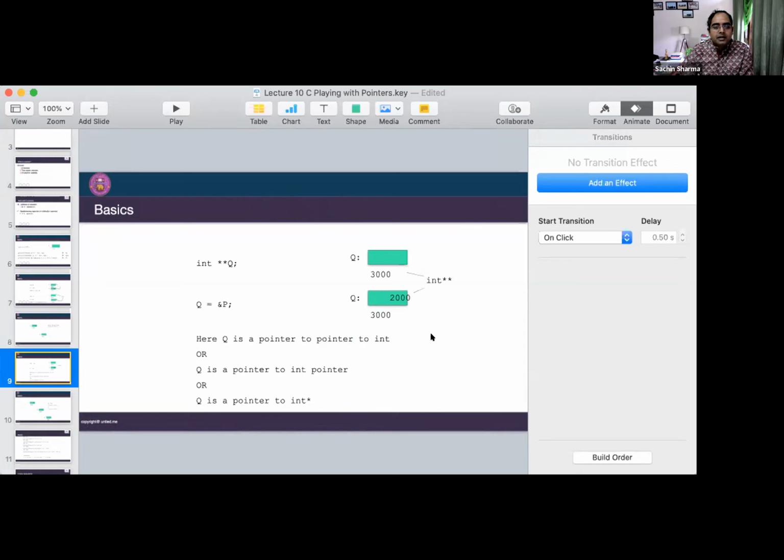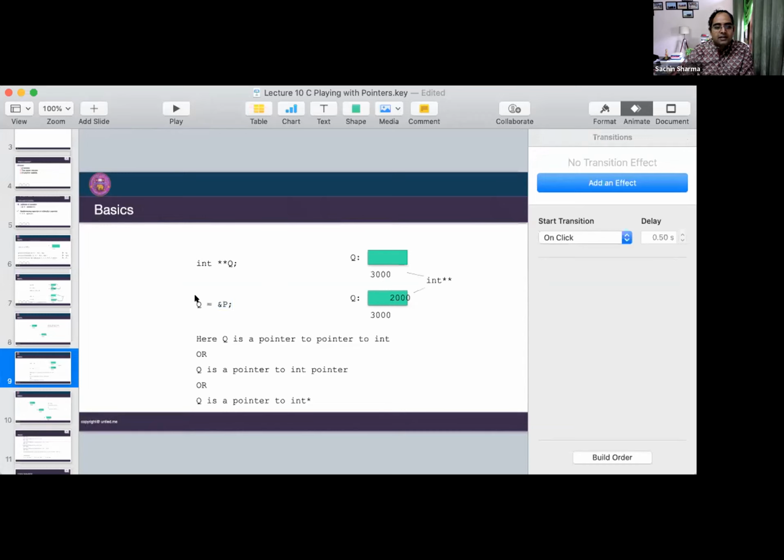When you have a second level of storage, you need two pointer variables, and only then can you reach that particular memory location. So here you have created the pointer q, which has address 3000, and after this statement it is pointing to p, and then p is pointing to x. So q will hold 2000, because 2000 is the memory address of the p pointer.